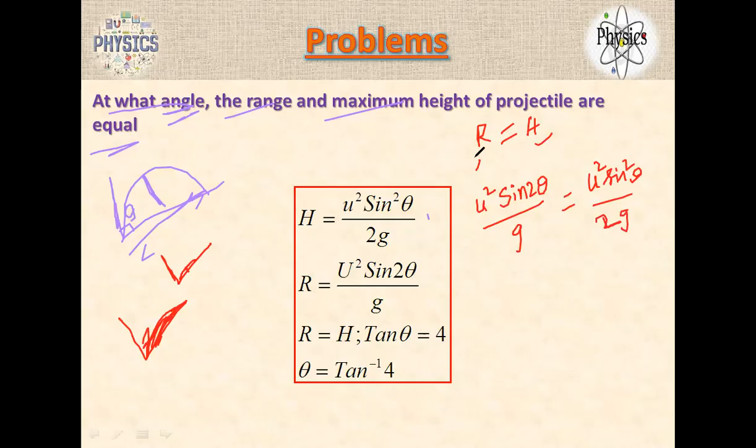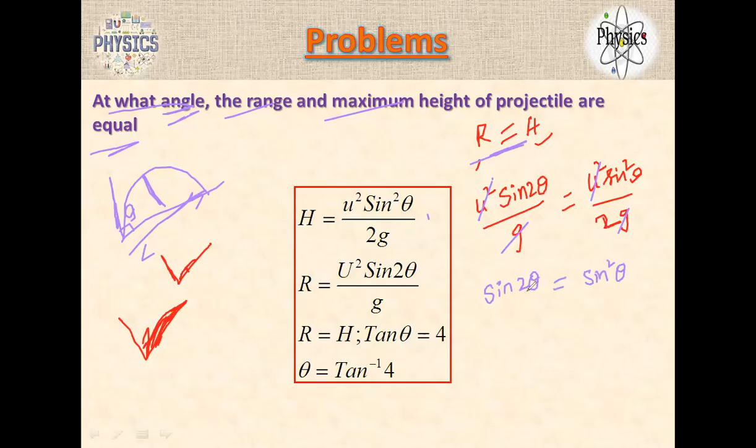The problem itself mentions that both range and maximum height are equal, and asks at what angle it is projected. So I can cancel g, and U square also I can cancel. So now I am left with sine 2 theta is equal to sine square theta.